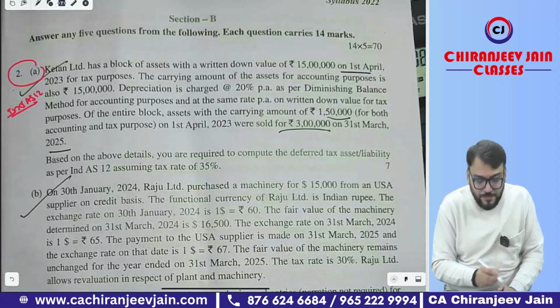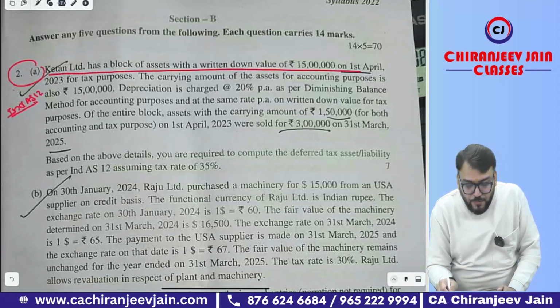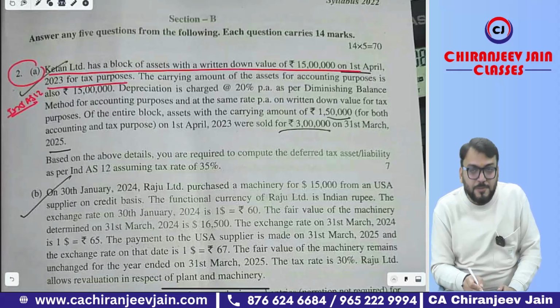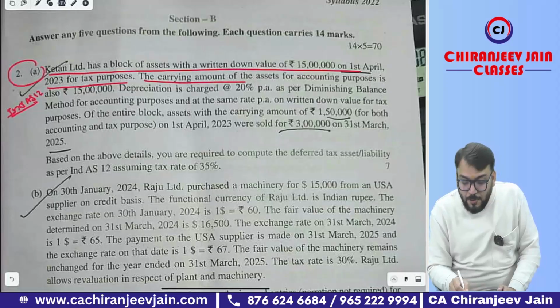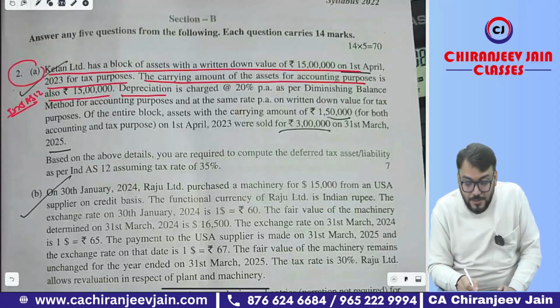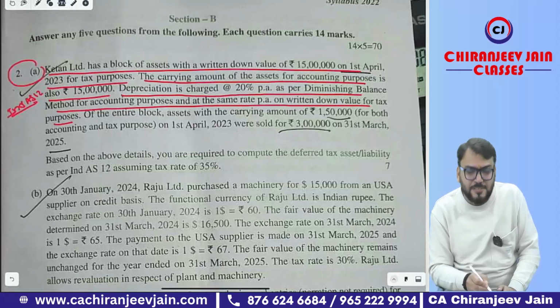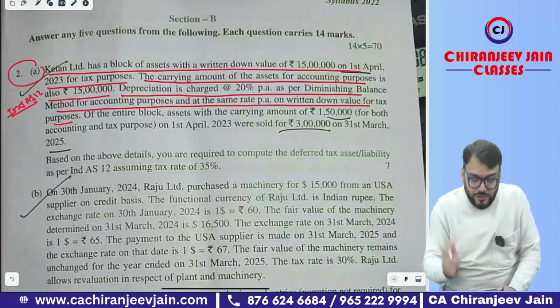Very good question. Ketan Limited has a block of assets with a written down value of 15 lakh on 1st April 2023 for tax purposes, meaning the opening tax base is given. The carrying amount of the asset for accounting purposes is also 15 lakh, so the carrying amount and the opening tax base are the same. Depreciation is charged at a rate of 20% per annum as per the diminishing balance method for accounting purposes, and the same rate per annum on written down value for tax purposes. So the rate of depreciation was also the same.